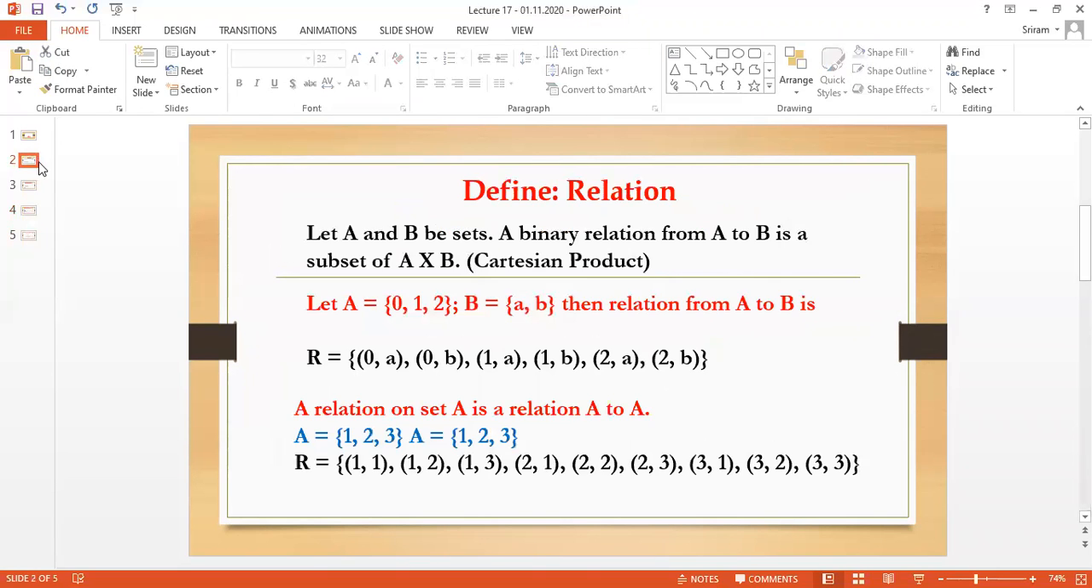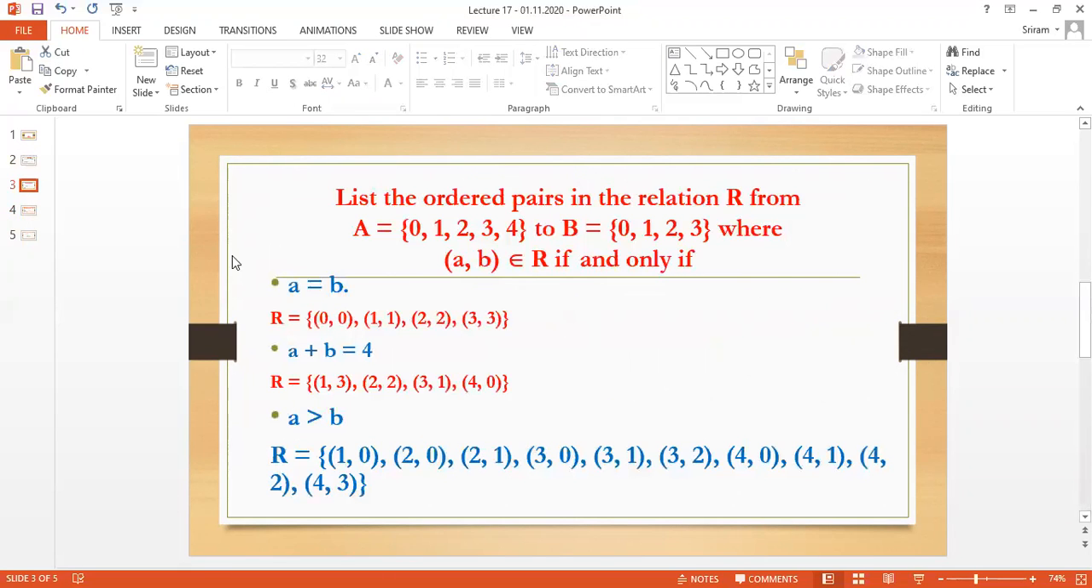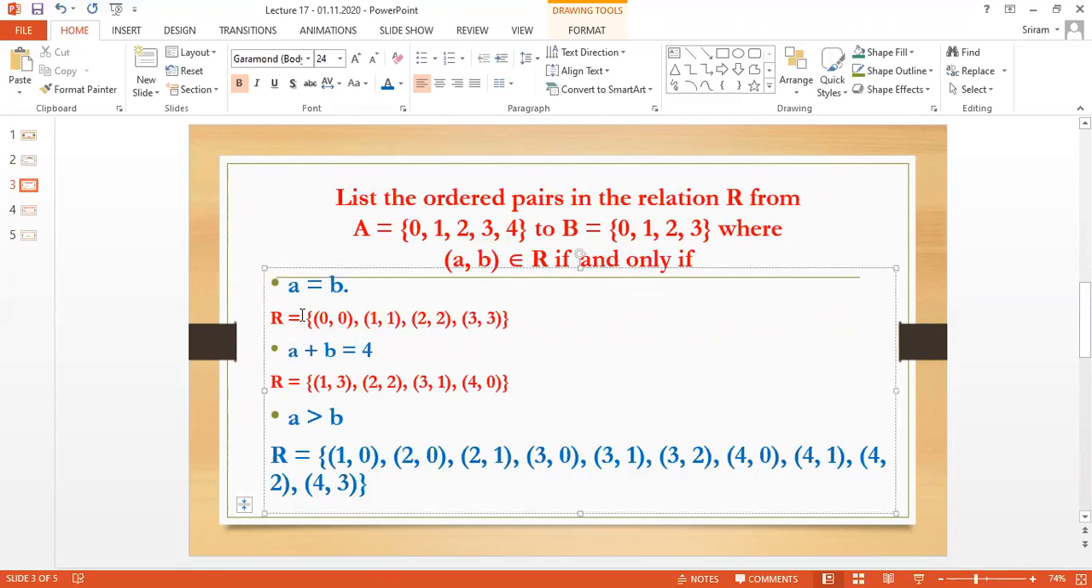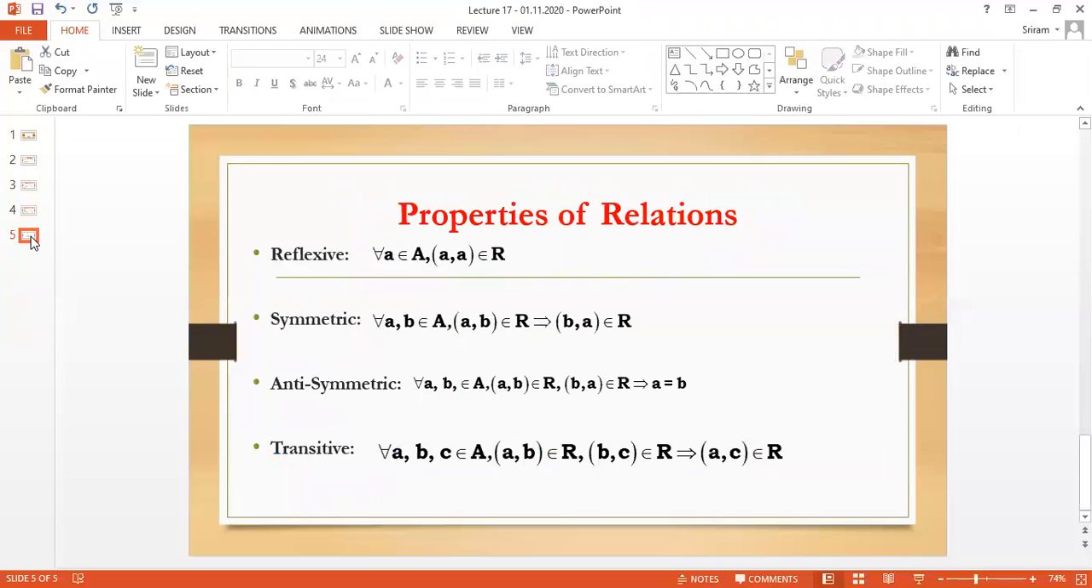See, for example, when you check the first question here, A is equal to B. Here what we said: 0, 0, 1, 1, 2, 2, 3, 3. We have all the numbers which are equal. We are having the pairs that are equal. What is the name of this set? This is what we are going to define. We are having four properties.